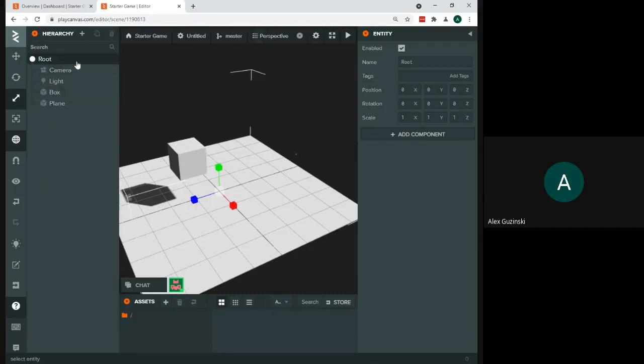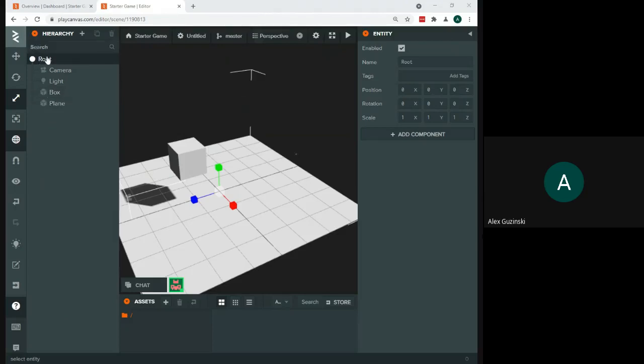Also, as we're going through this, if at any point you need me to do something over again, or you need to ask what was going on there, you can either put it in the chat or you can unmute yourself and ask a question at any point. Feel free to interrupt me. I'm not on a train barreling at 200 miles an hour here. I can stop at any point. I can pause.